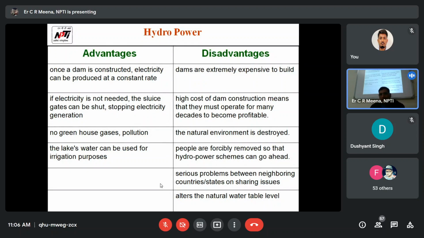Lake water can be used for irrigation purposes. Bhakra Nangal Dam is Bhakra and Nangal; these are two dams at different places. Bhakra Dam is the generating station. After that, downstream we construct the Nangal Dam. Nangal Dam is not exactly a dam; it is a barrage, and that barrage is used for canal control system.